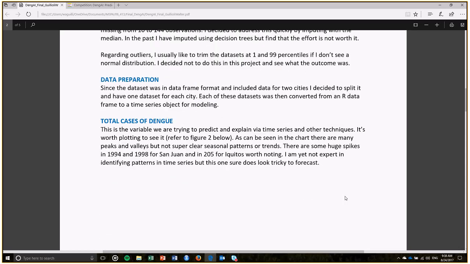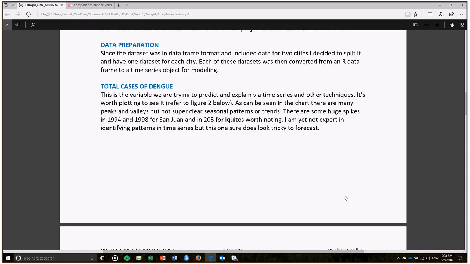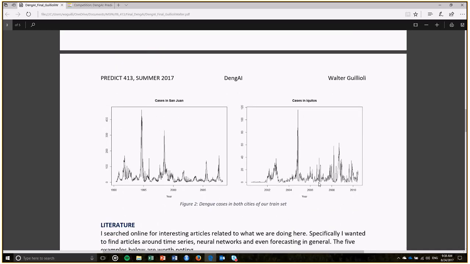Once I did that, I had my data set. So what I did is I split the data set in two because we have 2 cities, and I wanted to handle that separately: one for Iquitos and one for San Juan. And then the next thing I did was convert those 2 data frames to time series objects. And I plotted this here just to get an idea of what I was seeing.